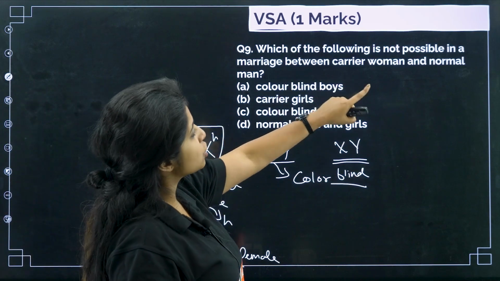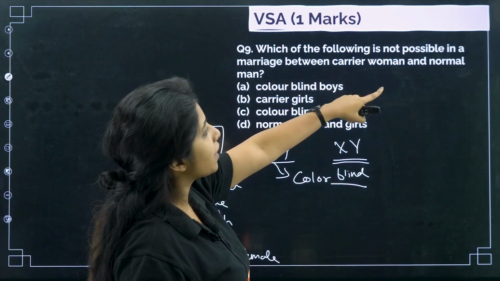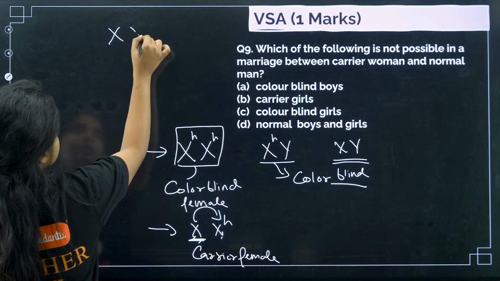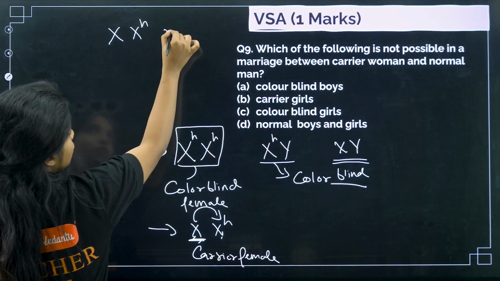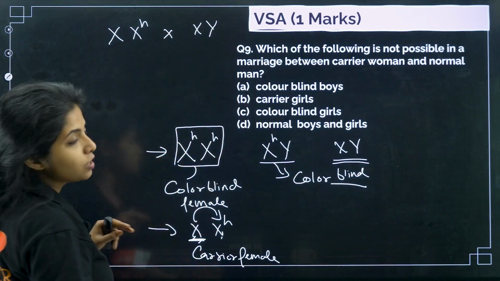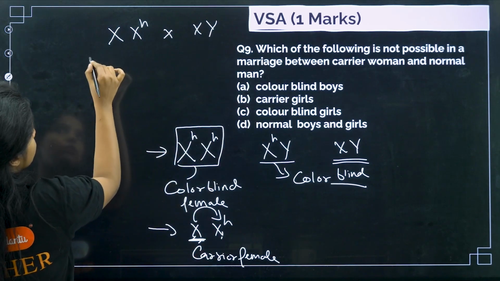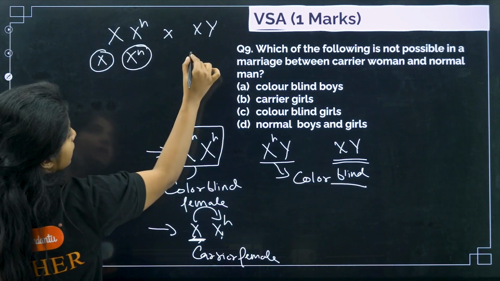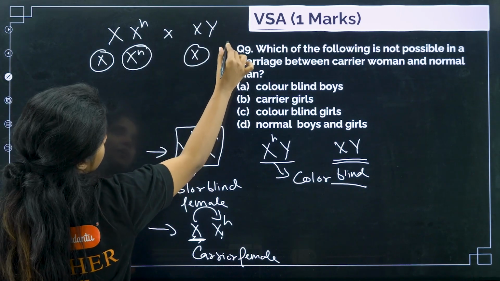Which of the following is not possible in a marriage between a carrier woman and a normal man? Carrier woman means it is XXH, and a normal man will be XY. So what all things are possible, let's see. The gametes will be formed: X, it can be XH also; here it can be X, it can be Y.